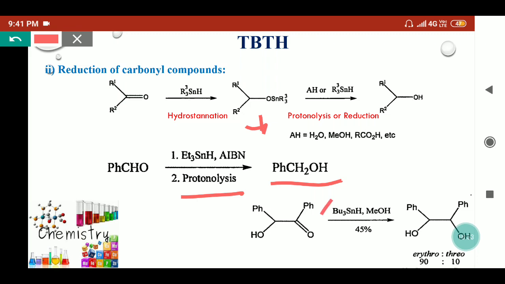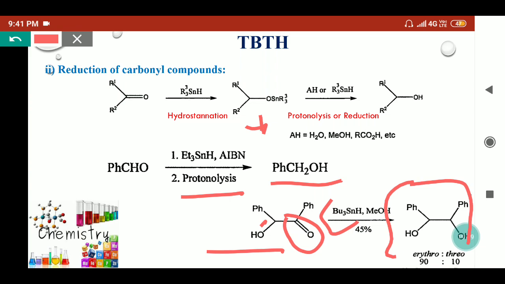When it is treated with the tri-n-butyl tin radical followed by protonolysis, this carbonyl compound will convert into alcohol. Because one chiral center is present already and one chiral center is generating, it will give diastereomers. In these cases, TBTH will provide the enantiomeric excess. That means one type of compound will form in the majority. So here the erythro compound will form in a 90% ratio compared to the threo compound. So these types of reactions are useful in asymmetric synthesis using the TBTH.